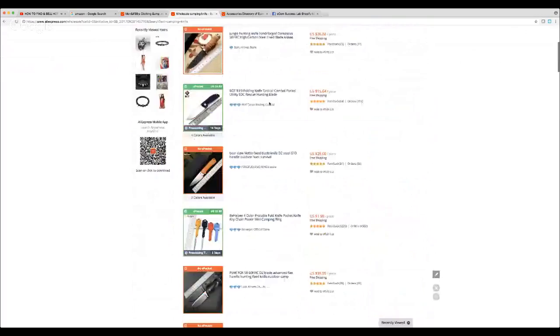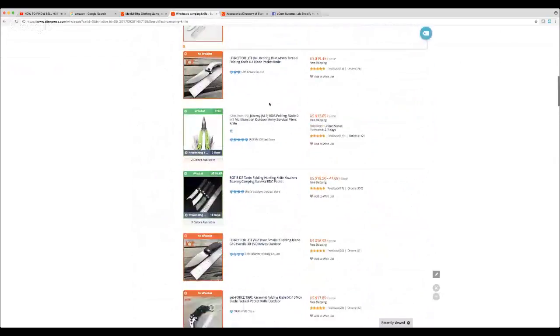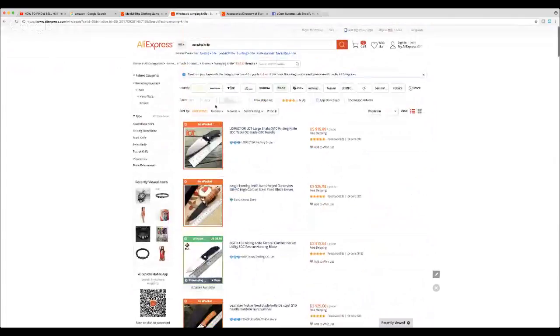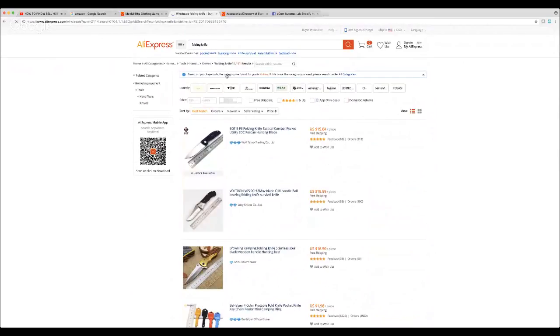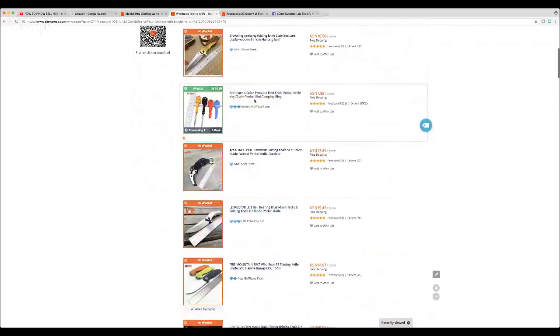All right, so best match. Let's see what we have here. So $19, $19, $18. Here, let's see the folding knife, a little bit more specific. All right, so over here you have this keychain. This could be a solid free plus shipping product. It's only $1.98, and they do offer ePacket.